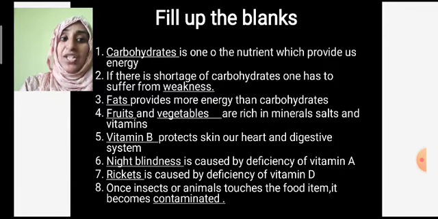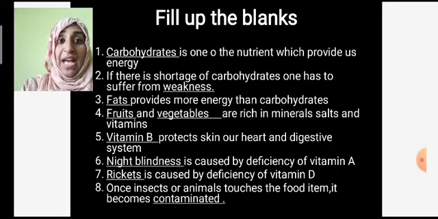Next, dash is caused by the deficiency of vitamin D. Vitamin D deficiency causes a disease called rickets. What does it cause? The deficiency of vitamin D causes a disease called rickets.